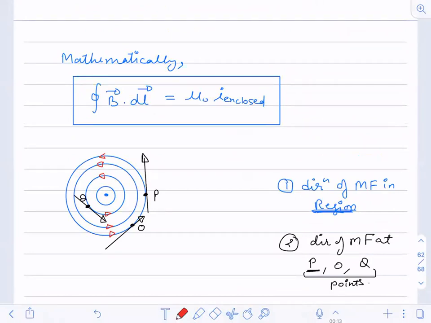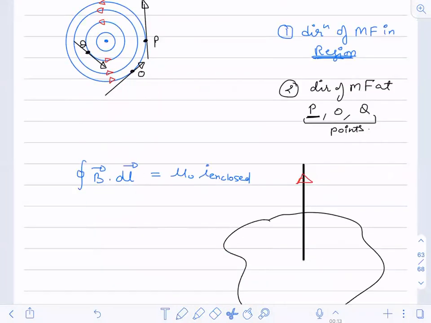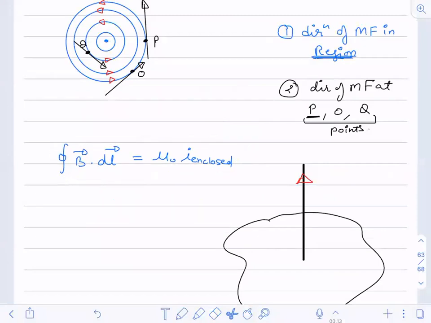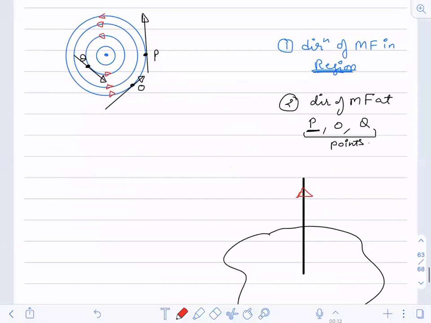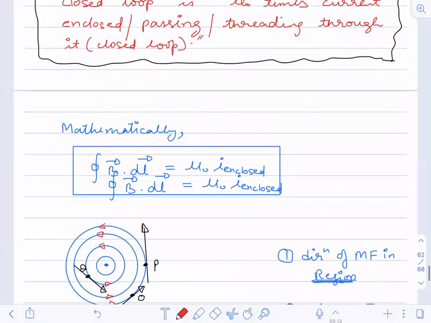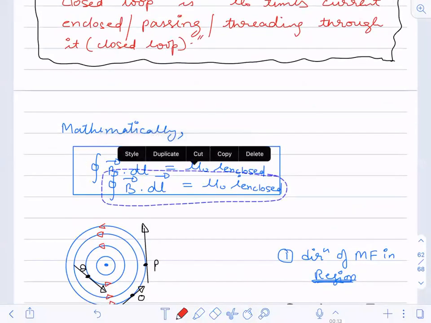I want to verify this relation. Using that loop, we are going to verify this relation. Is this relation correct or not? We are going to just verify that relation.